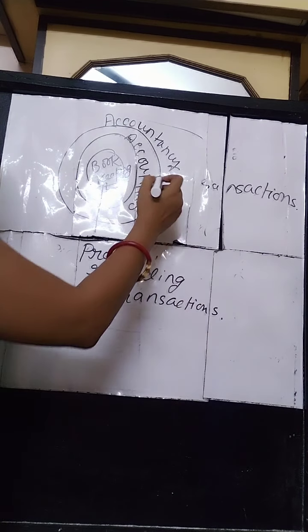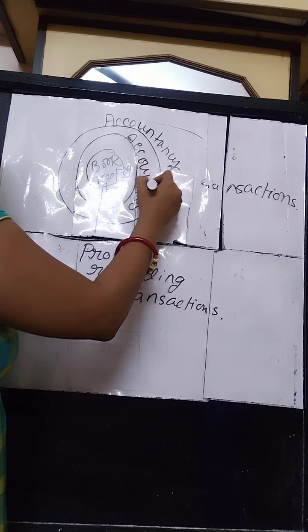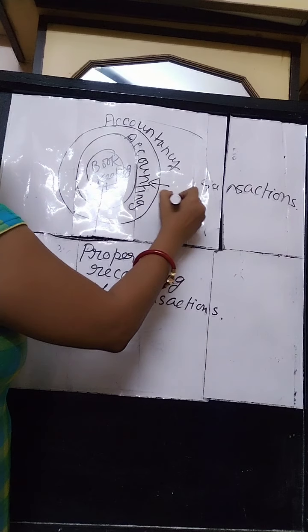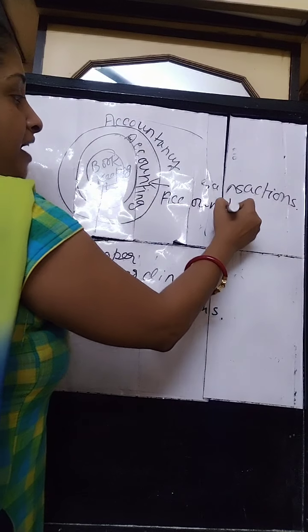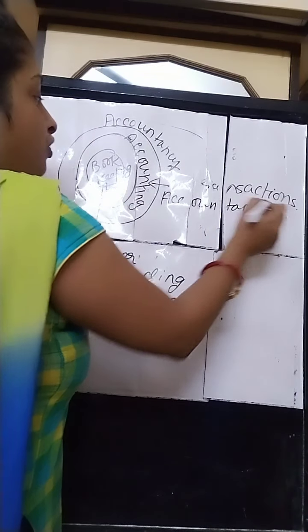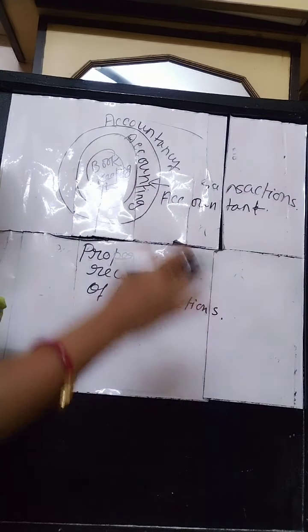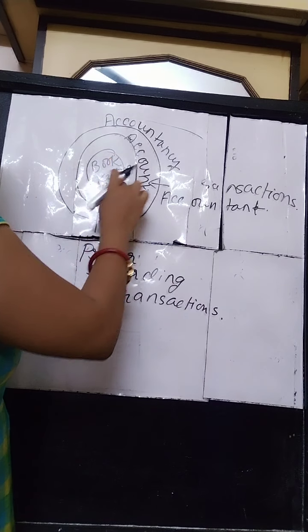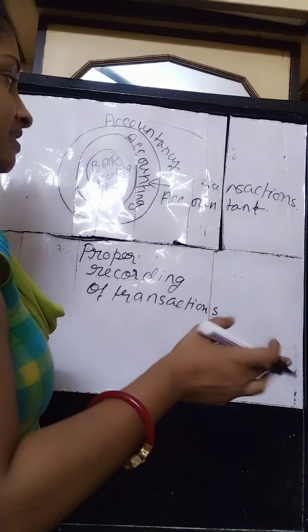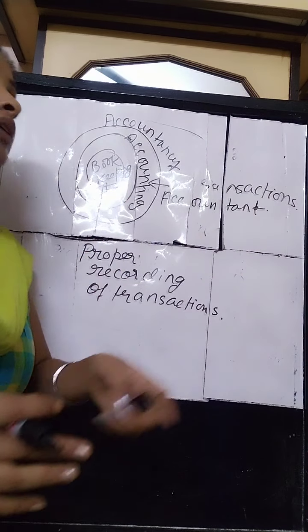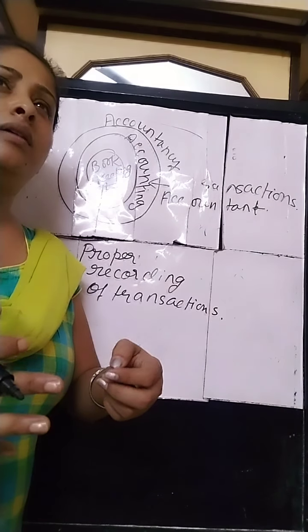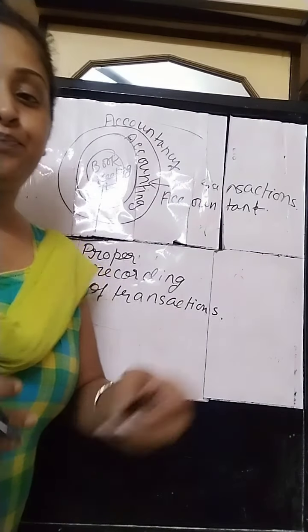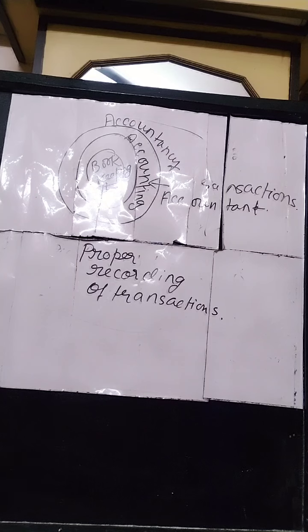The staff doing the job of accounting must be an accountant. But in case of bookkeeping, there is no such compulsion that it will be prepared by an accountant. Any junior staff can prepare it without expert knowledge of accounting. So this is the difference between accounting and bookkeeping.